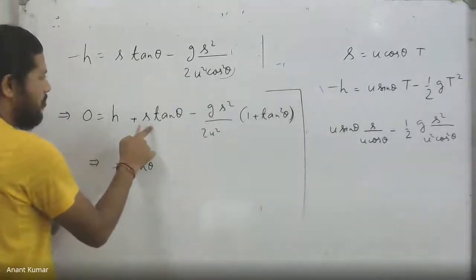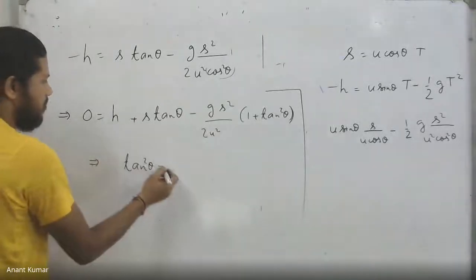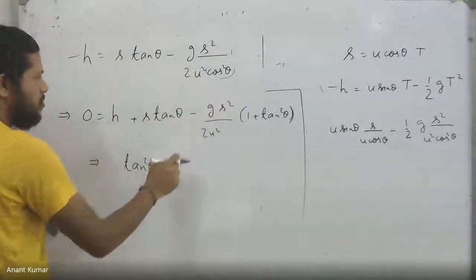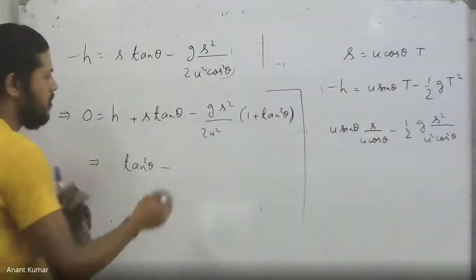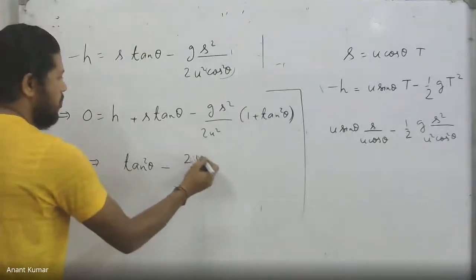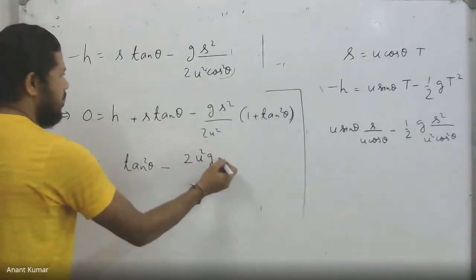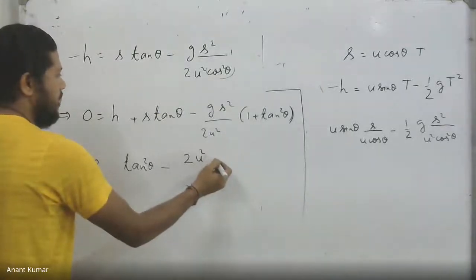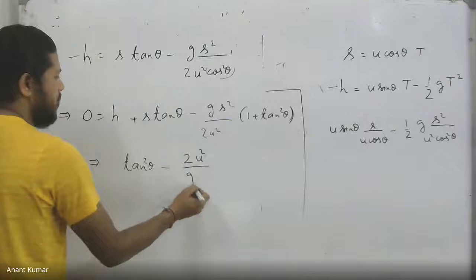Then this part will become what? First of all, it becomes negative. Then 2u square multiplies and we divide by s square, so only s remains in the denominator. So I get 2u square tan theta divided by g into s.